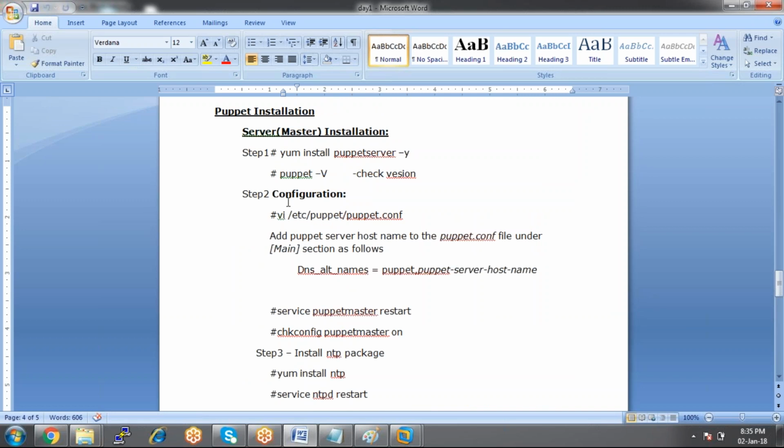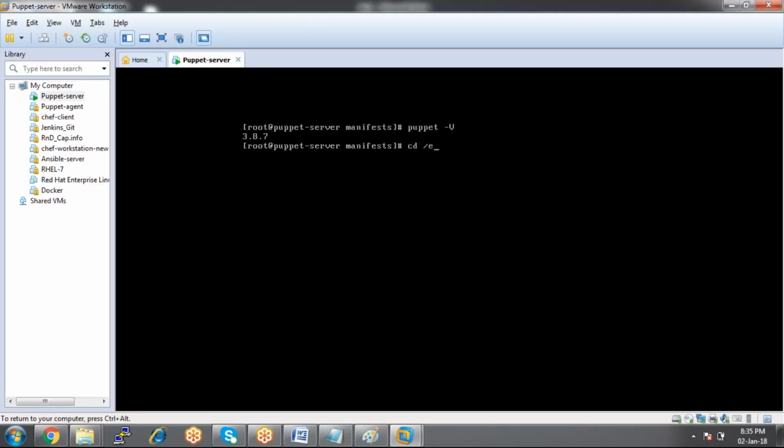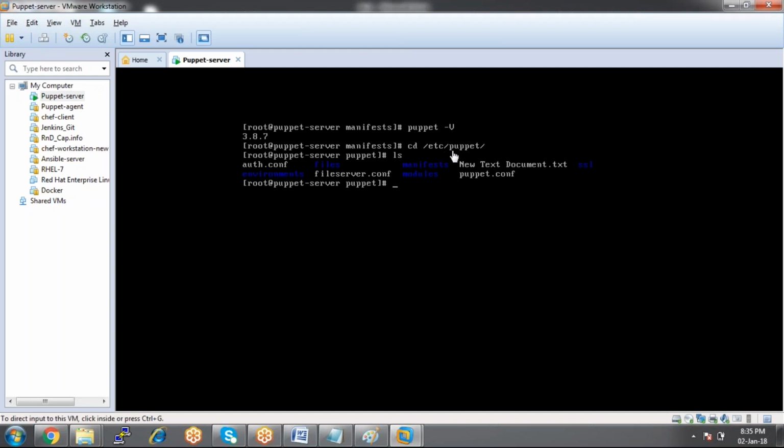Let me take you to this part now. We need to do some configurations within the Puppet server itself. We have a file called puppet.conf in /etc/puppet. cd /etc/puppet. This is the home directory of Puppet. Within that, if you look here, we have a file called puppet.conf.